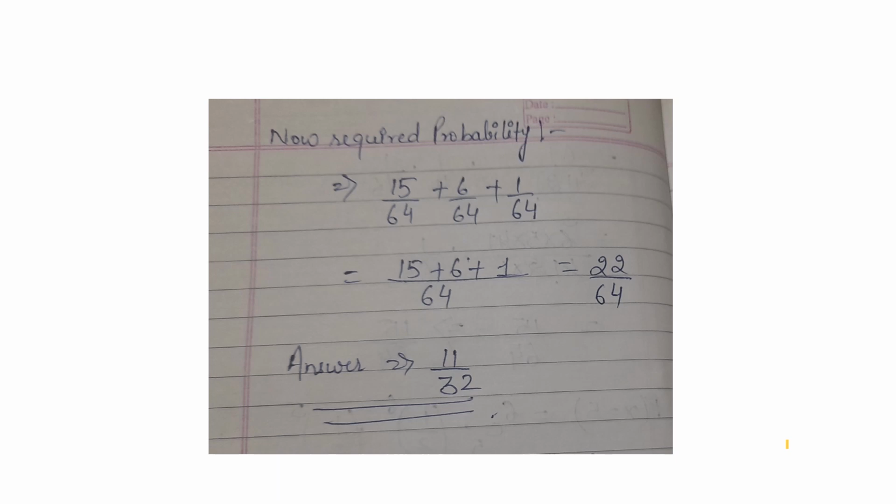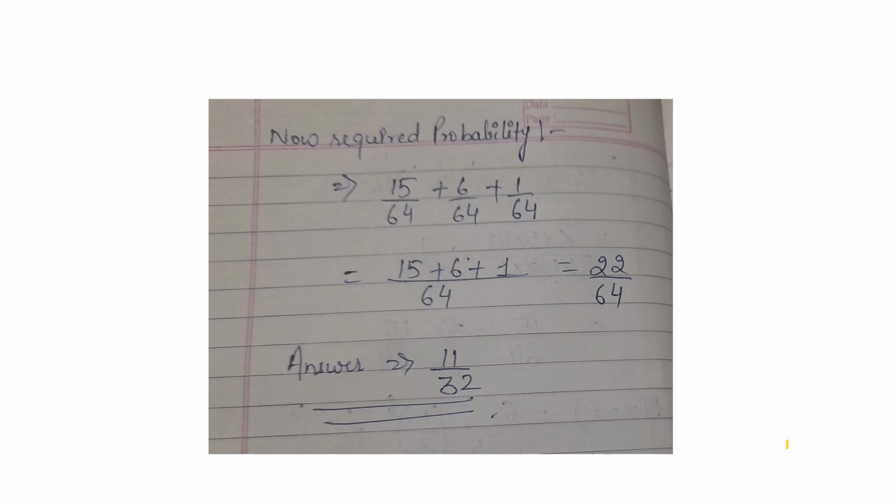So now, calculating the required probability. This is the probability of 4 successes, this is the probability of 5 successes, and this is the probability of 6 successes, which we have calculated earlier.